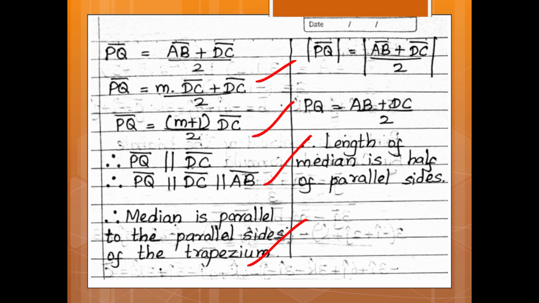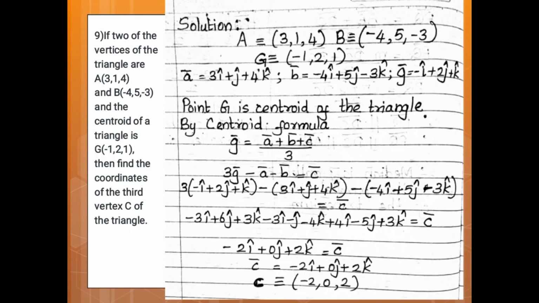Magnitude of PQ vector is equal to magnitude of (AB vector plus DC vector) upon 2, which is equal to PQ is equal to (AB plus DC) upon 2. Therefore, the length of the median is half the sum of the parallel sides. Now see the ninth question.